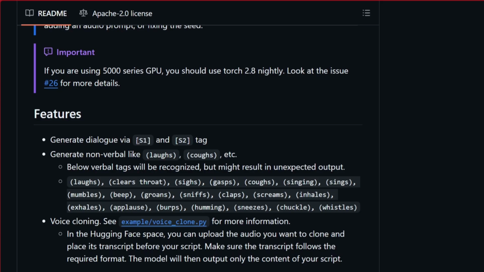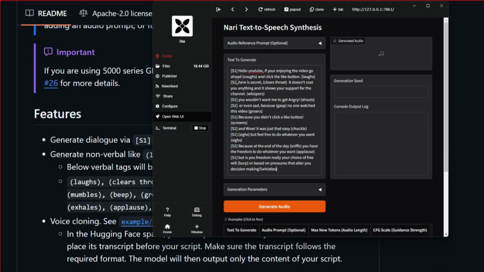And then you're going to put the tag S1 and S2 for each speaker. So as you can see here, I got S1 for the first speaker, then S2 is the next person. And it's going to generate a random voice. Sometimes it's someone with a British accent, an Indian accent. Sometimes it's a girl. Sometimes it's someone who's crazy. It's kind of random, but it's pretty entertaining and pretty powerful how you can put these little tags like groans in the middle of it. So let's click generate and see what we get from this.